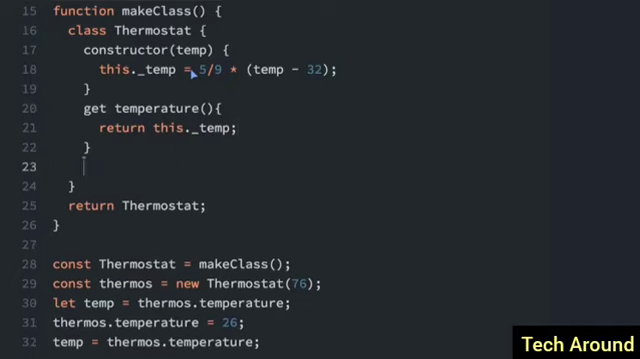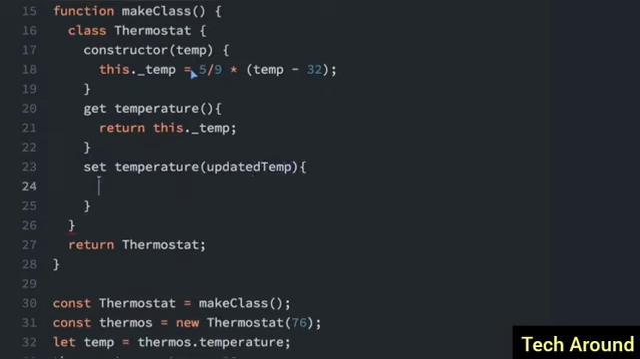So with the setter, it's going to be the same. Set temperature, updated temp, and it's now going to still be in Celsius. So this dot underscore temp equals updated temp.